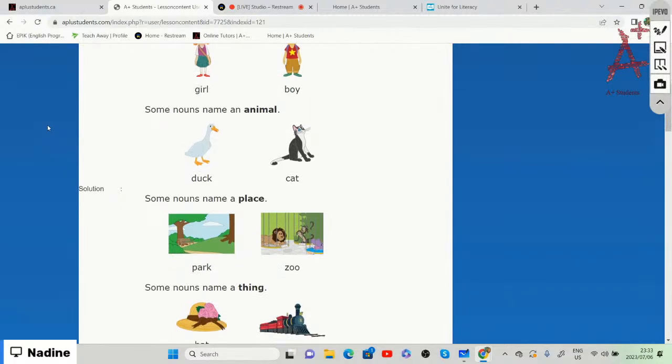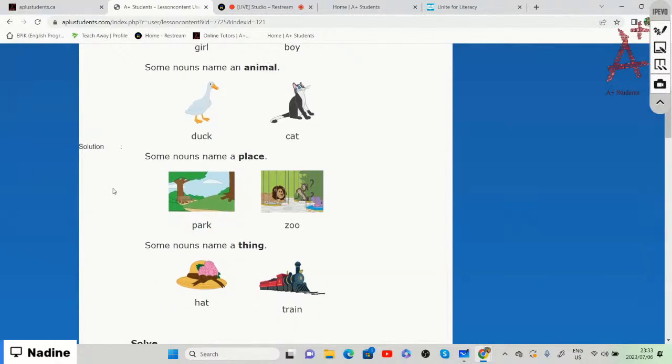Any animal that it will mention in a sentence or a picture. Places: the park, the zoo, the airport, you can even mention your house, the school. So these are but a few nouns of places.